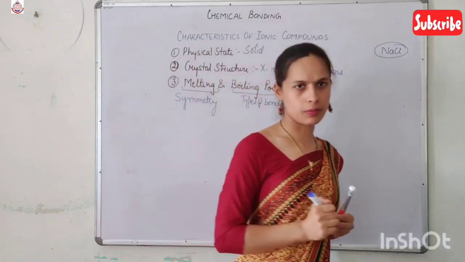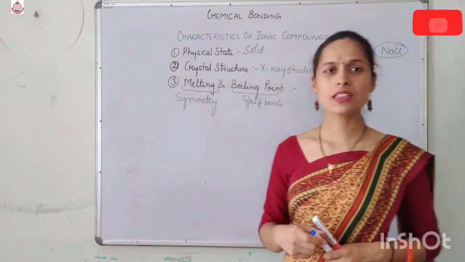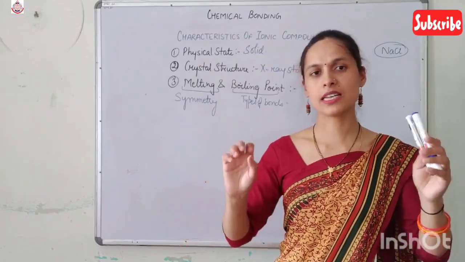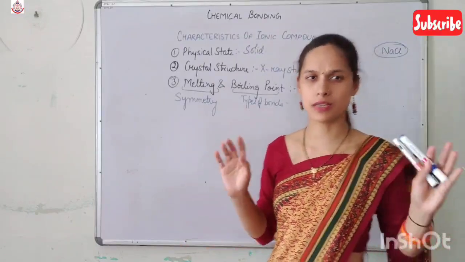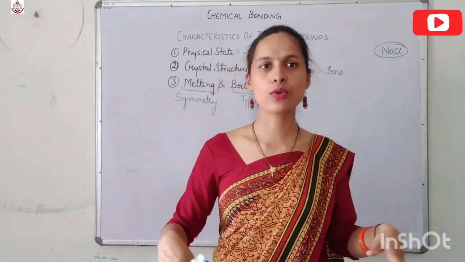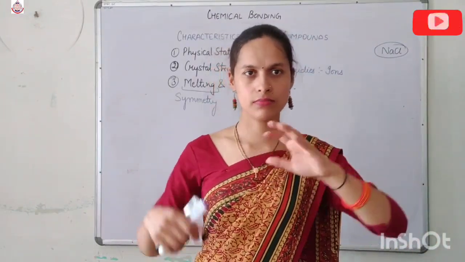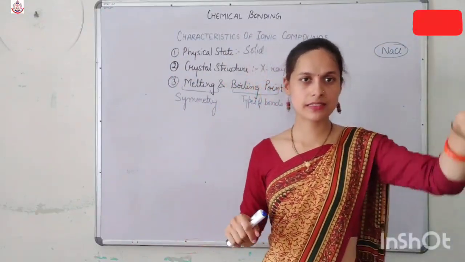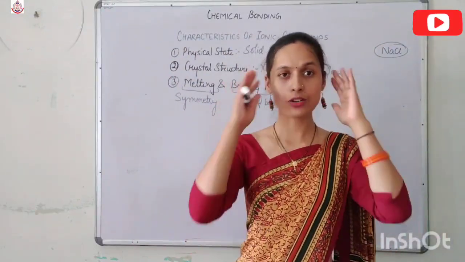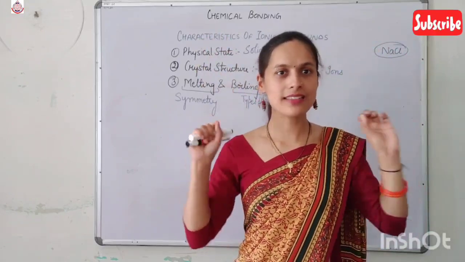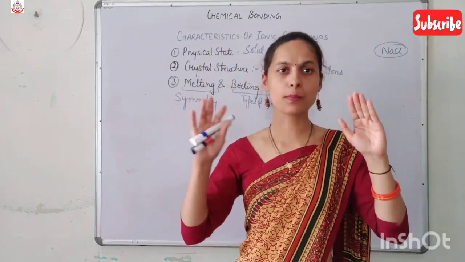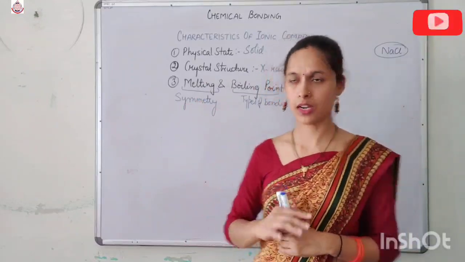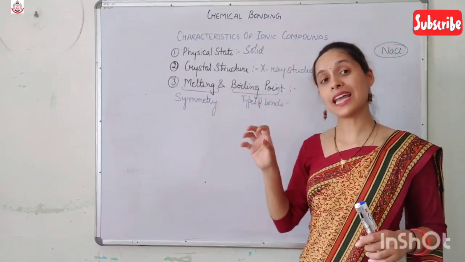Now, what is the meaning of symmetry? Symmetry is actually the proper arrangement of the constituent particles in any particular compound. Suppose you have to arrange chairs in a hall. If you arrange the chairs in a line, it looks symmetrical. So that is actually the symmetry. Symmetry is the proper arrangement of the constituent particles. So boiling point depends on the type of the bond.